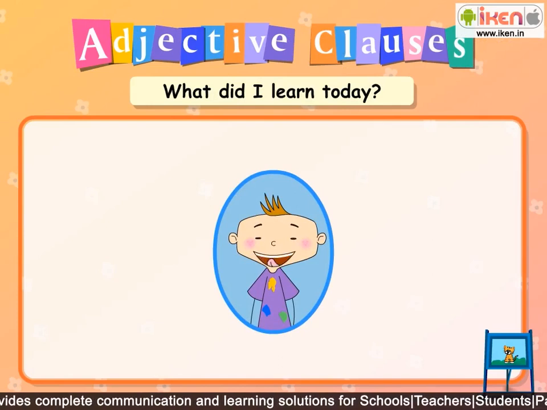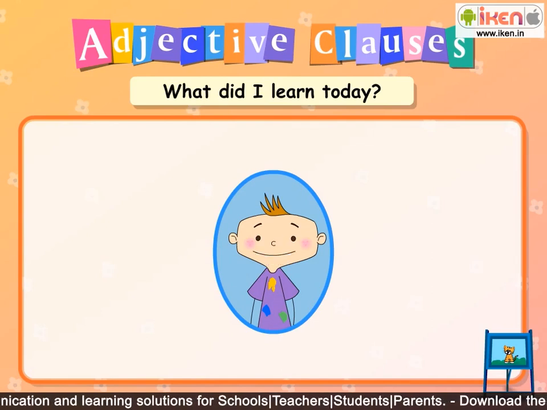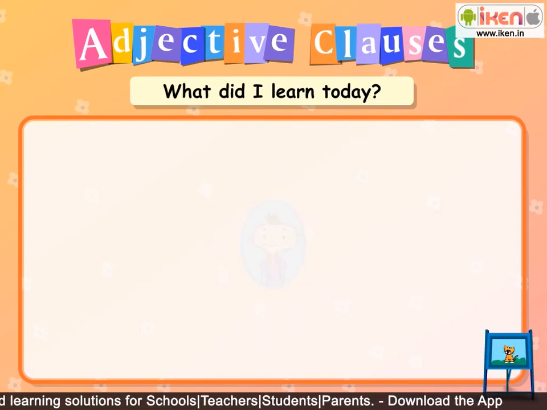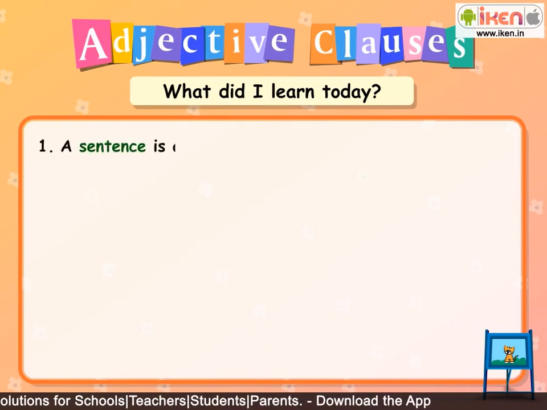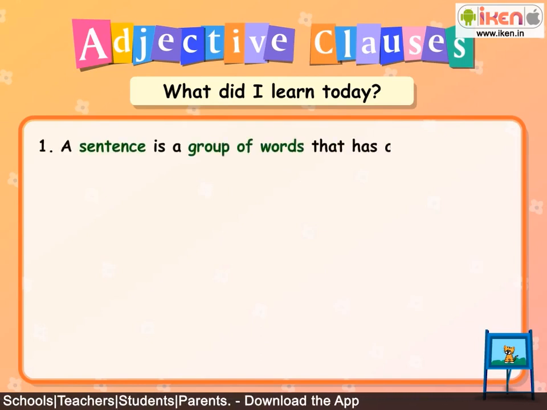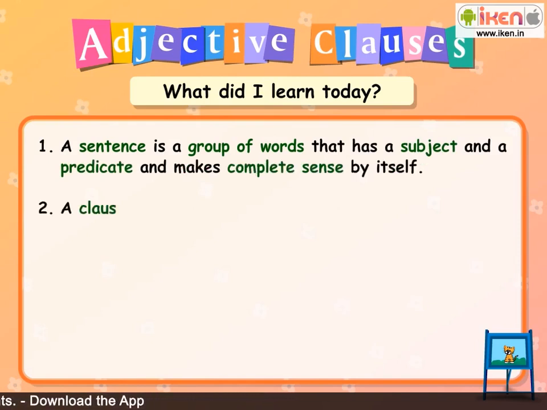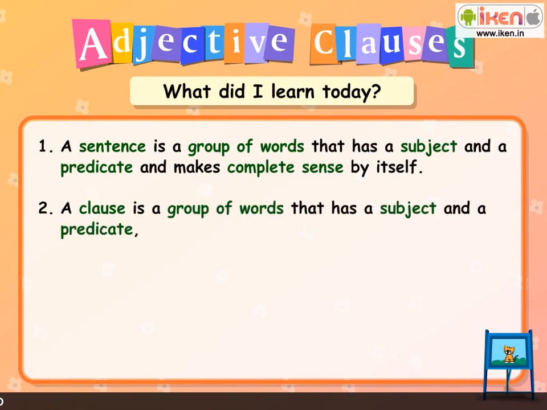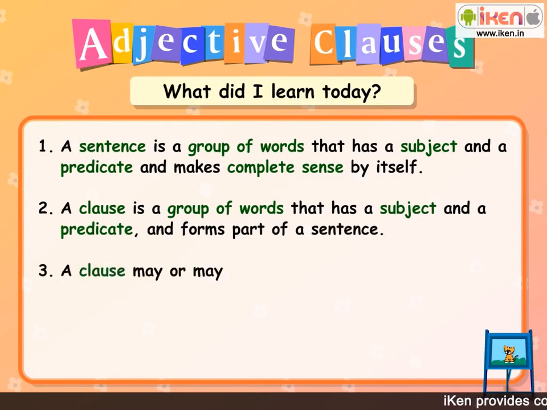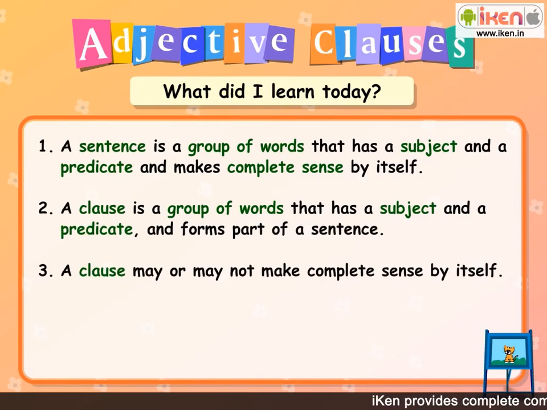But before that, I'd like to revise all that we learnt in the topic adjective clauses. A sentence is a group of words that has a subject and a predicate and makes complete sense by itself. A clause is a group of words that has a subject and a predicate and is a part of a sentence. A clause may or may not make sense by itself.